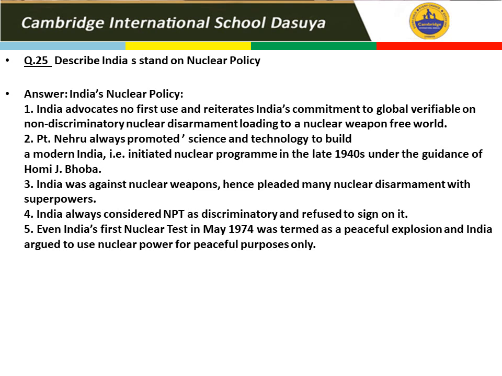Pandit Nehru always promoted science and technology to build a modern India. India was against nuclear weapons, hence pleaded for nuclear disarmament with the superpowers. India always considered the NPT. Even India's first nuclear test in May 1974 was termed a peaceful explosion only.